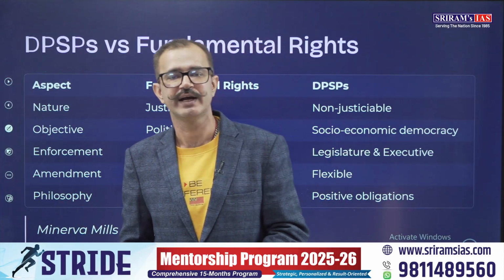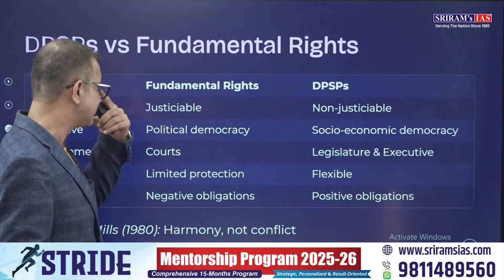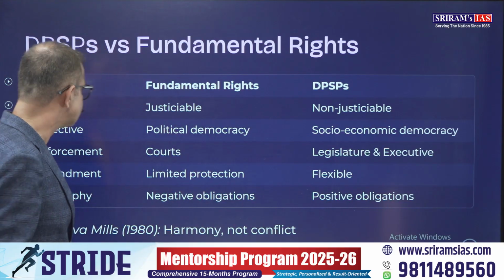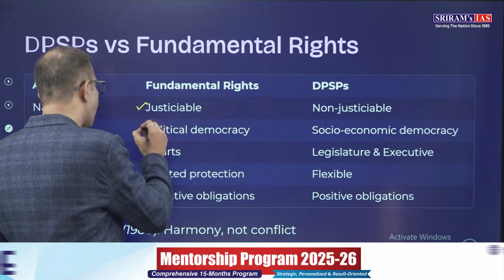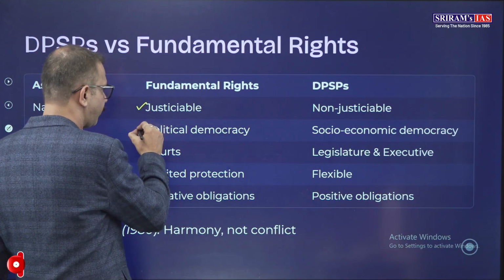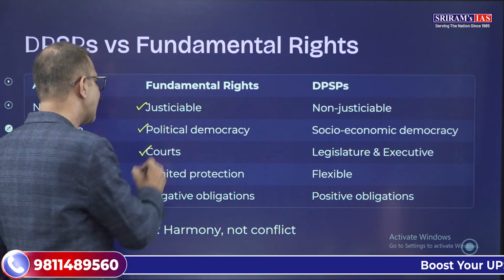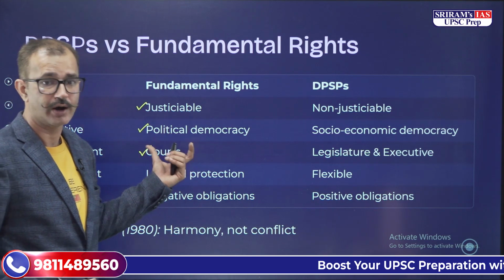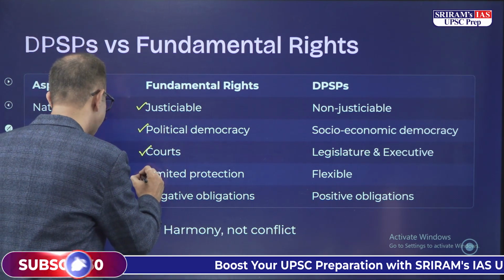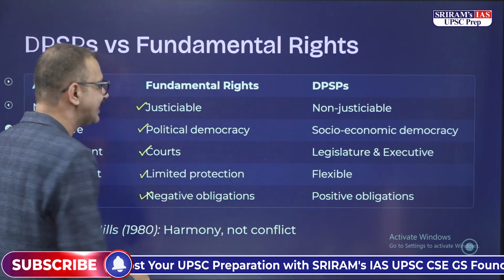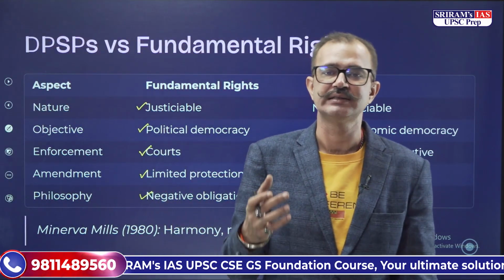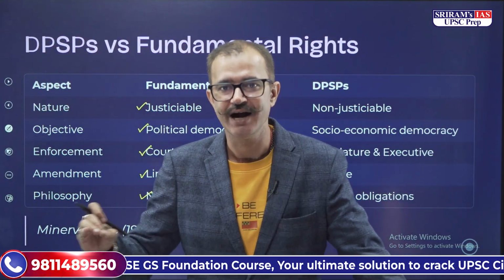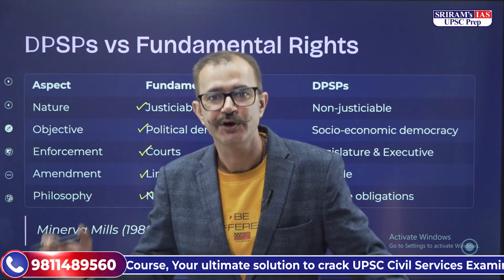Alright, so over here we can see a comparison between directive principles and the fundamental rights. The fundamental rights are justiciable. They provide for political democracy, and they are enforceable by the courts. Alright, at the same time they have limited protection and they are negative obligations on the state. Whenever you read the articles in the fundamental rights, they will start from 'the state shall not'.